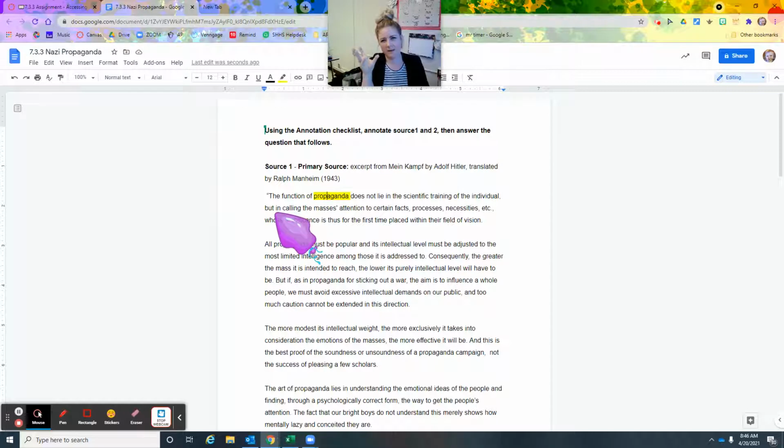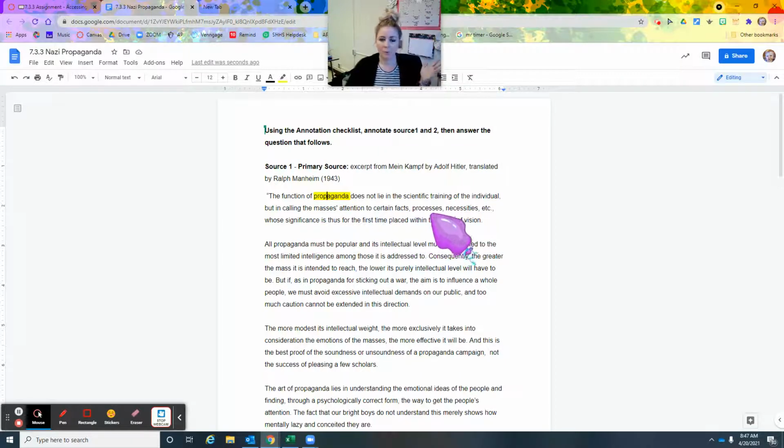So it's not just one person dealing or that will absorb it, I'm believing, but in calling the masses' attention to certain facts. So it's not just for one person to see, but for all the people to see, and certain facts. Now, is facts really facts, or is it just their opinion? So facts, processes, necessities.